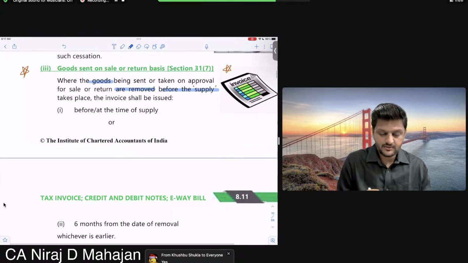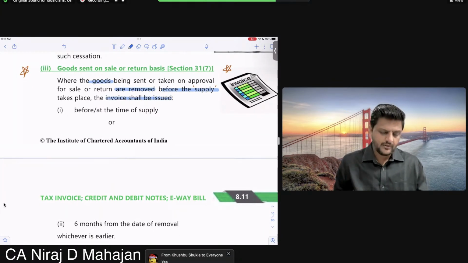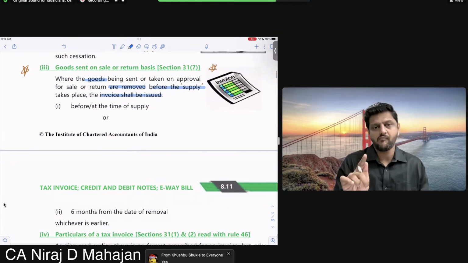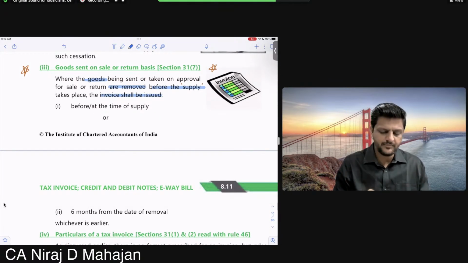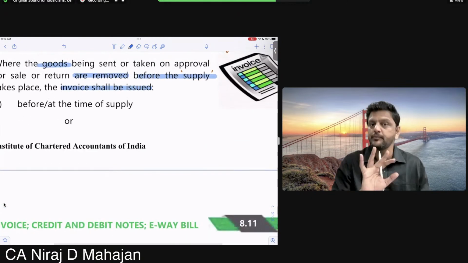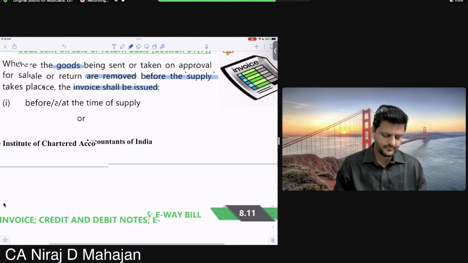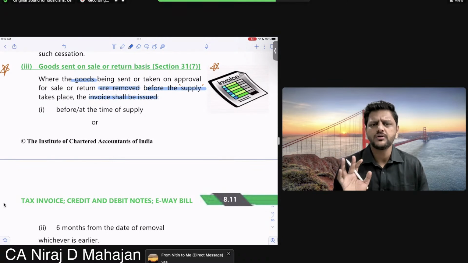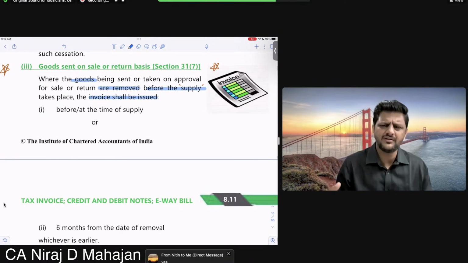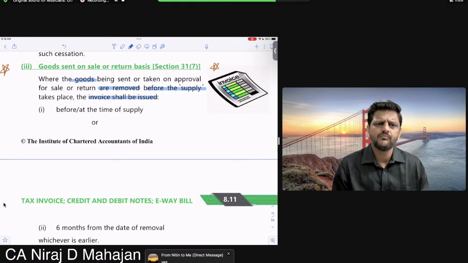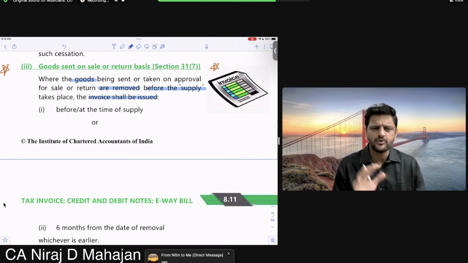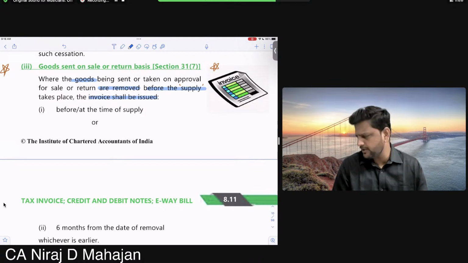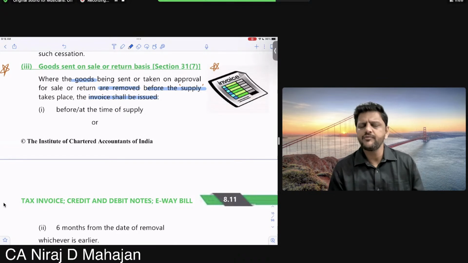The invoice shall be issued. Pay attention now. Before or at the time of supply. Please keep this common sense in your mind. This supply, children, does not mean transport of goods. What did I say? Does not mean transport of goods. What does it mean? What do you think? Before a time of sale. Right now in your mind for this subsection you can keep it as before or at the time of sale. Clear till here?